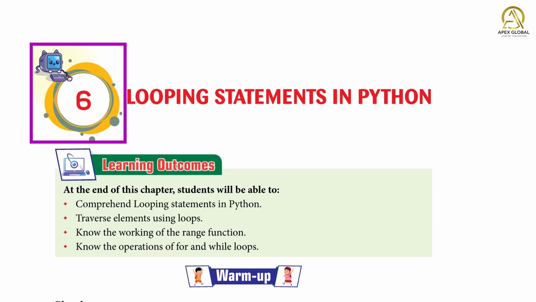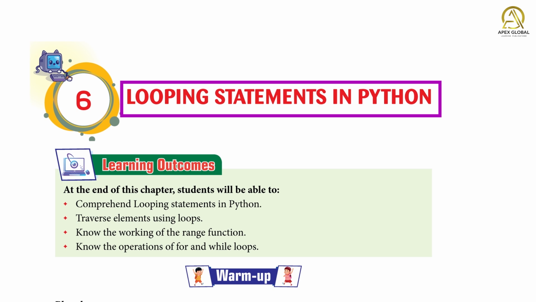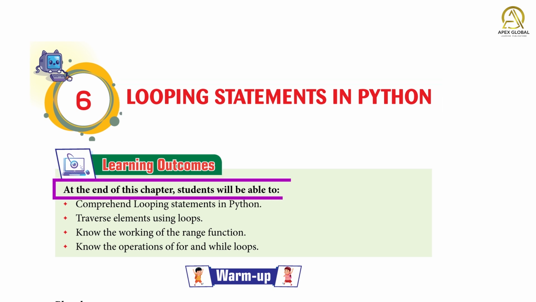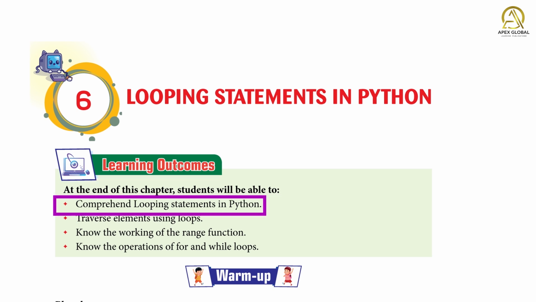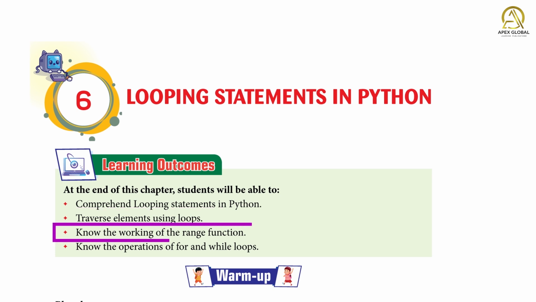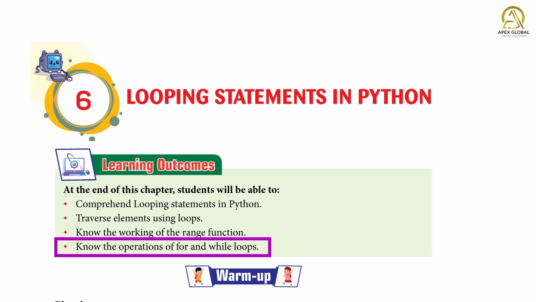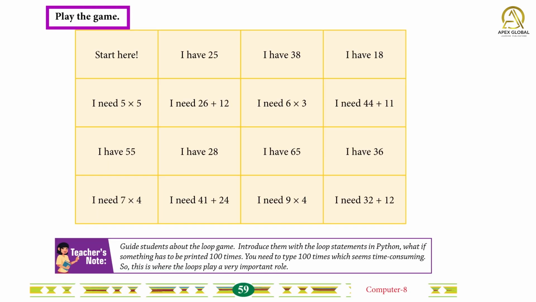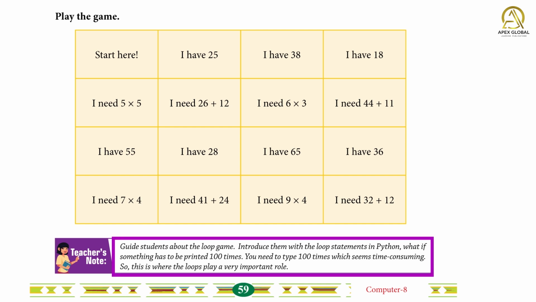Chapter 6: Looping Statements in Python. Learning Outcomes. At the end of this chapter, students will be able to comprehend looping statements in Python, traverse elements using loops, know the working of the range function, and know the operations of for and while loops. Warm up: play the game.